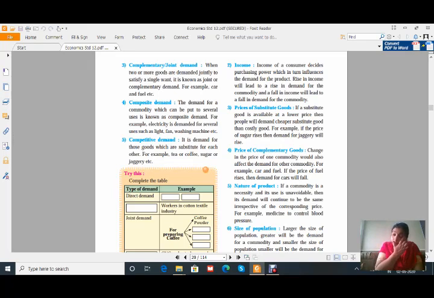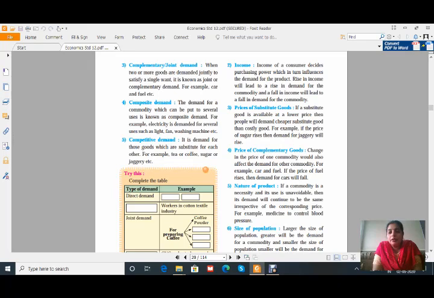So if the price of one commodity increases or decreases, it will directly affect the other commodity. The example is given here, car and fuel. If the price of fuel rises, then demand for cars will fall. That means if the price of petrol becomes so high that one cannot afford to put that much petrol in the vehicle, in that case the demand for cars will reduce.